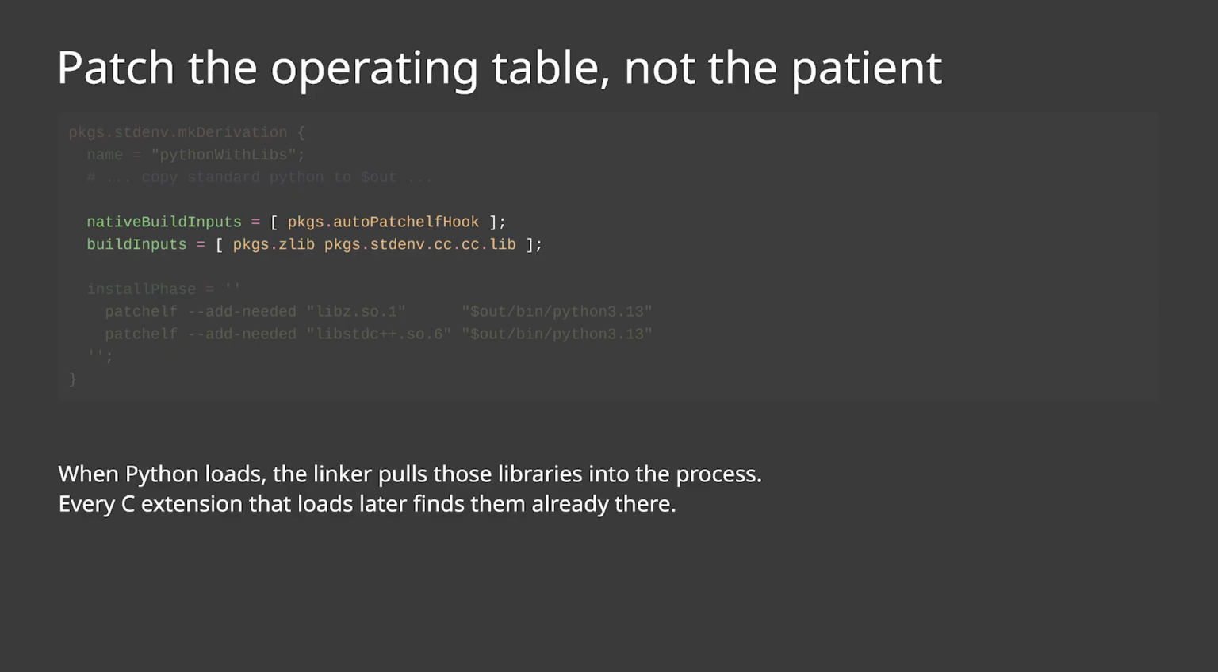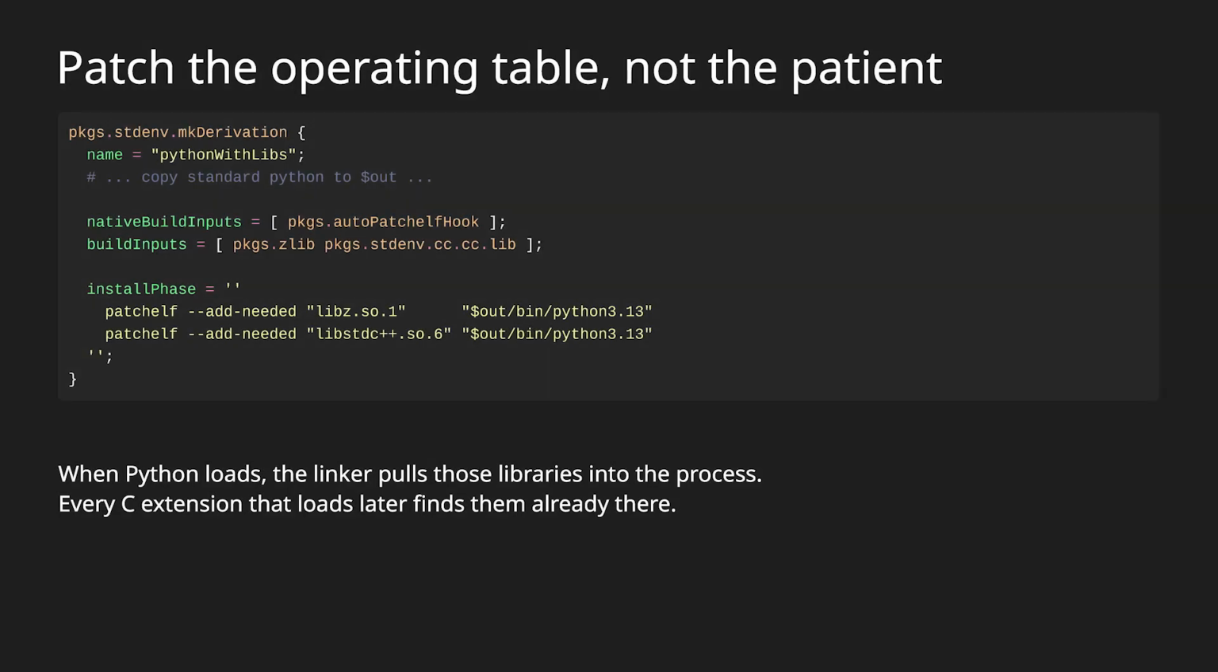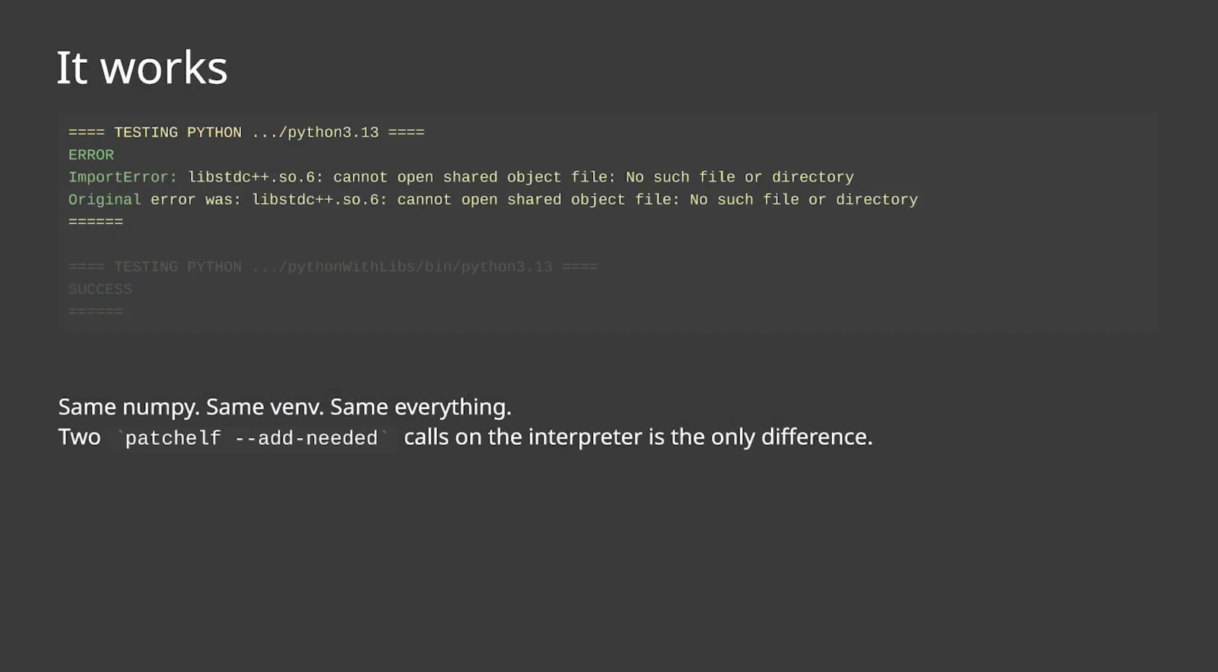So yeah, we can see there native build inputs. I'm adding auto patchelf hook. That's just so that it auto runs during the build. Build inputs is where you kind of specify the exact libraries you want in the environment, pulling it from Nix packages. And then down here at the bottom is where we actually go kind of add everything.